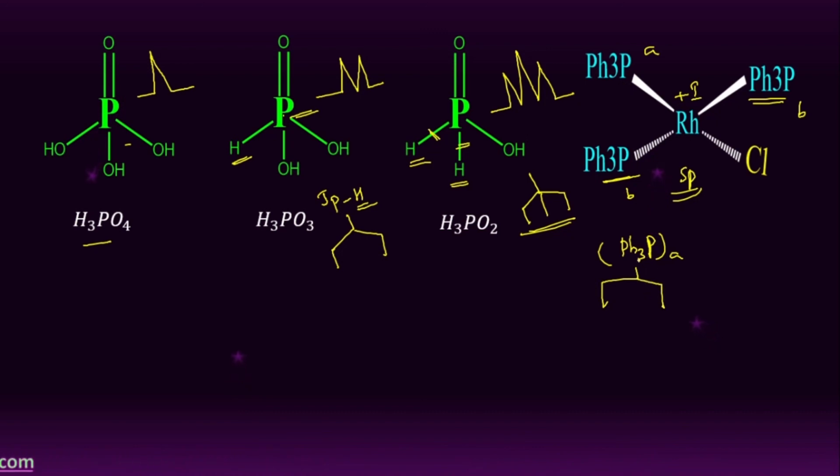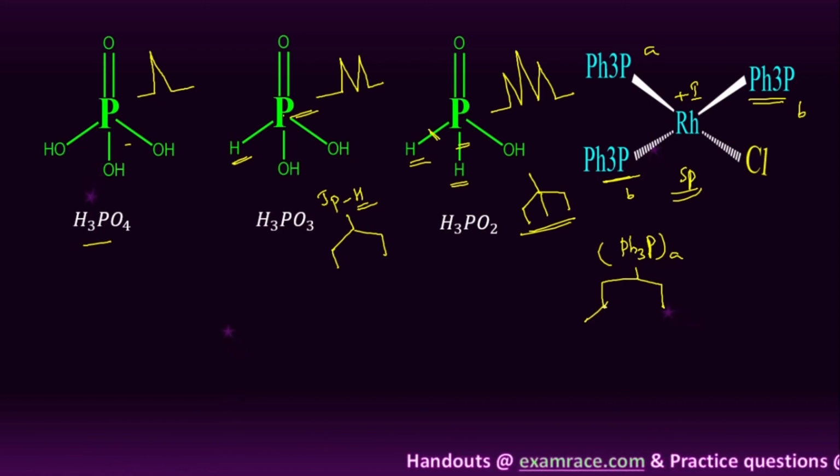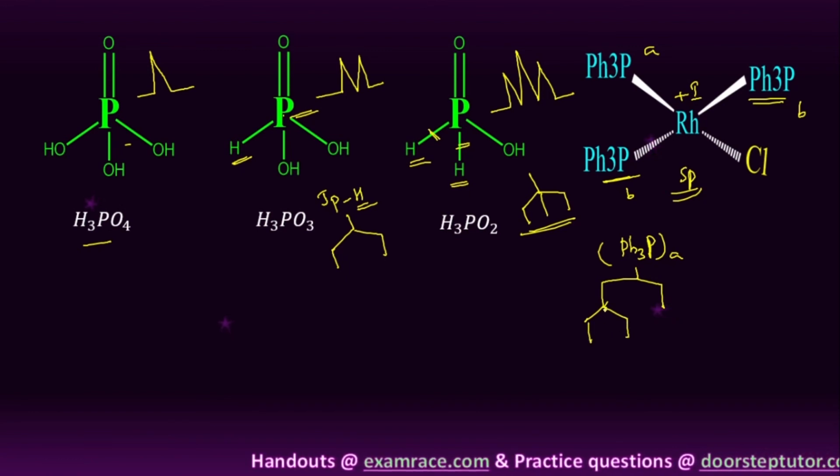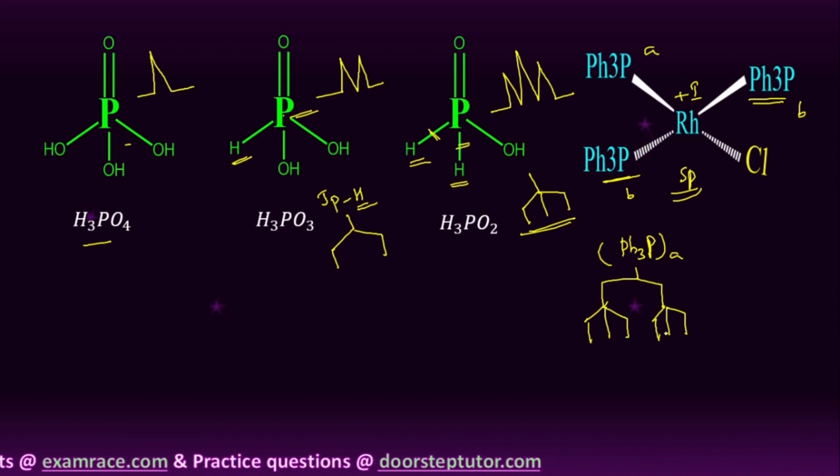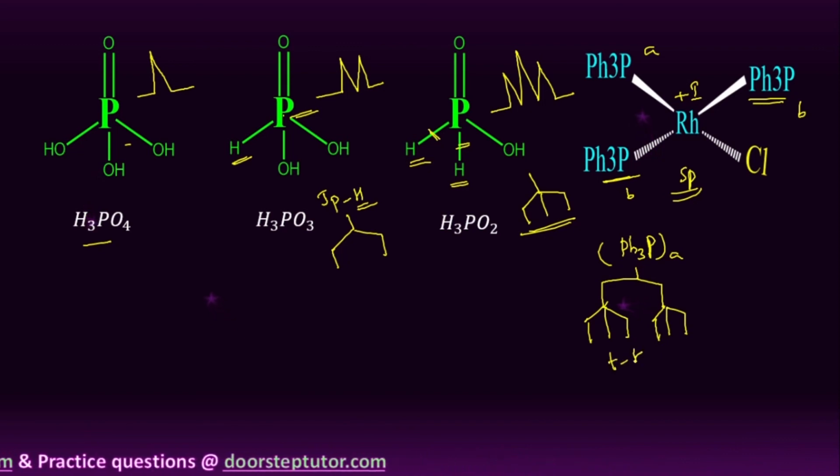This triphenyl phosphine of A type is coupling with the two triphenyl phosphines of B type. So according to the n+1 format, each singlet splits into a triplet, and we will get a triplet of triplet in the P31 NMR spectroscopy for the A type of triphenyl phosphine.